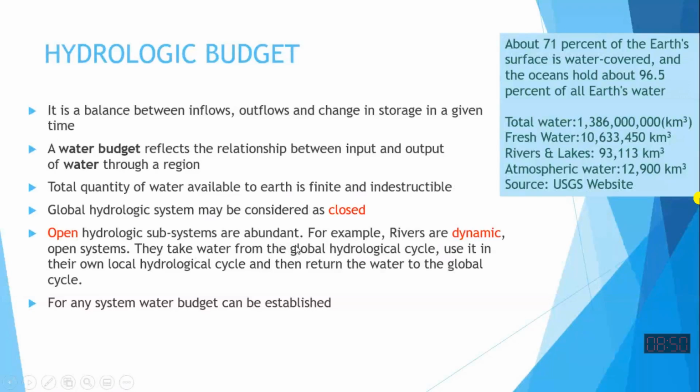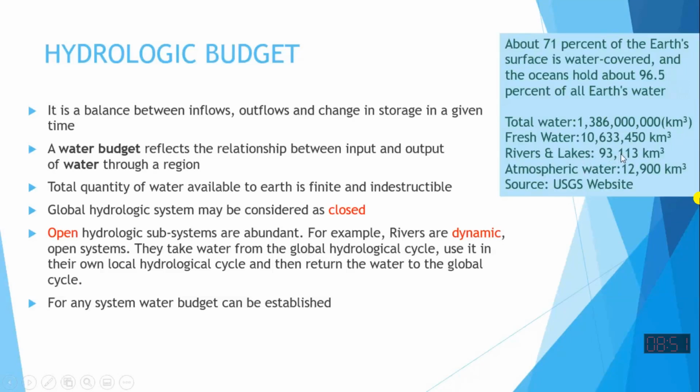As hydrologists, we are usually assigned the duty to budget this water, to see how much water is available in what part of the hydrological cycle. Some budget figures are repeated here. For example, if the total water is 1.38 billion cubic kilometers, fresh water is only 10 million cubic kilometers.